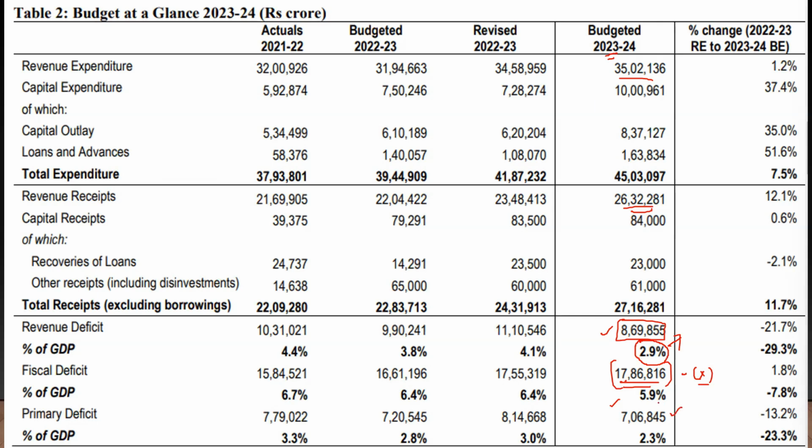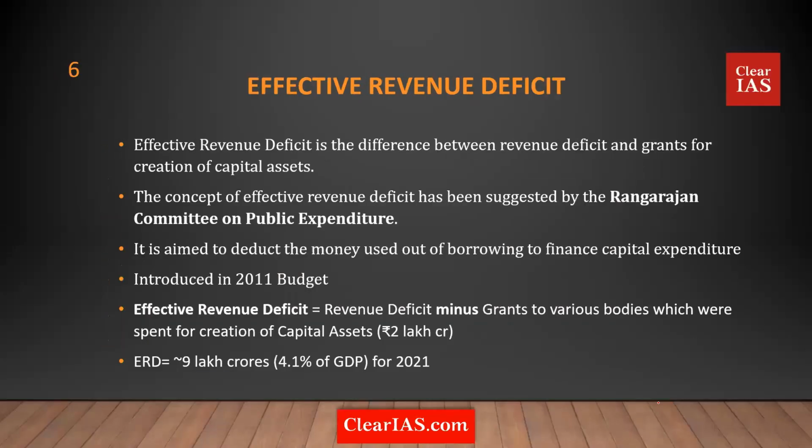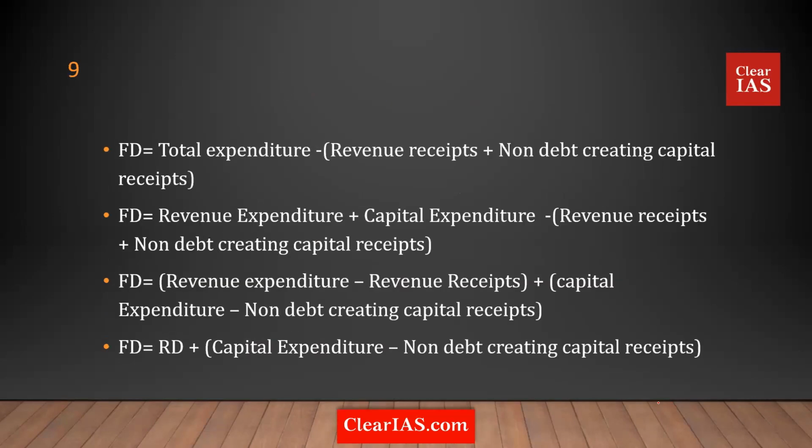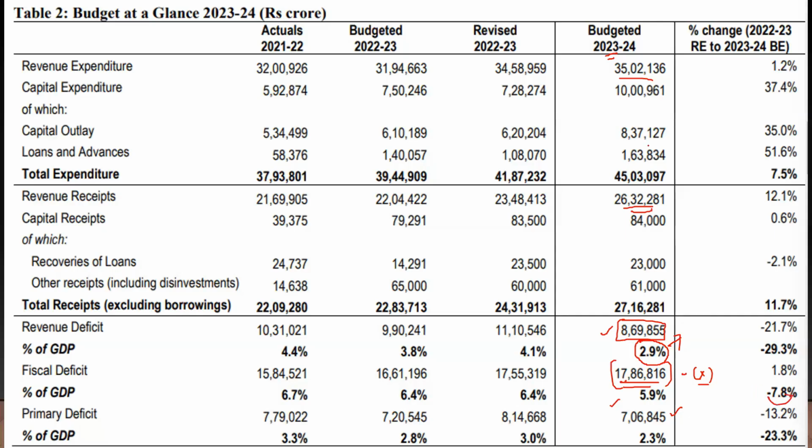So something that is explicitly understood is that the primary deficit is going to be less than the fiscal deficit. And the revenue deficit is also a subset of fiscal deficit, which means in the case of an economy like India, the revenue deficit is also going to be less than the fiscal deficit. Then you have another, slightly tricky deficit, which is called the effective revenue deficit. You have your revenue expenditure, which is something like 35 lakh crore.